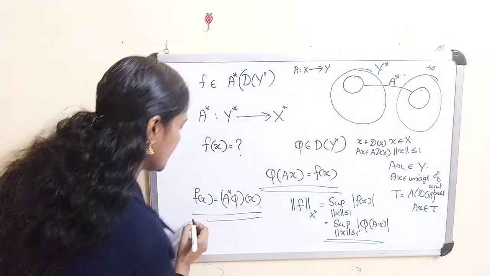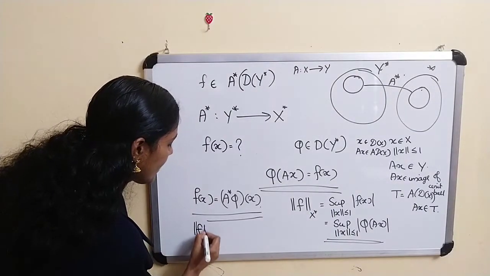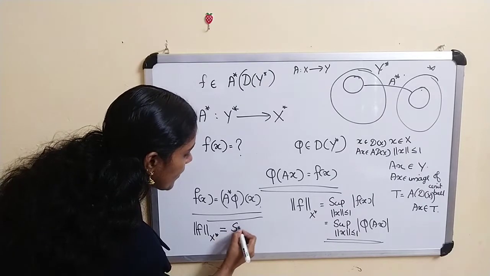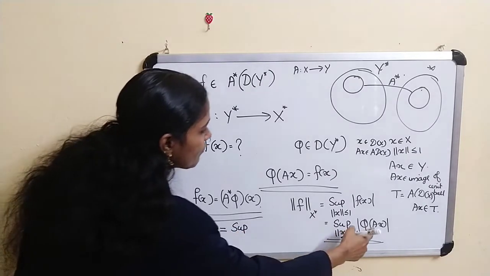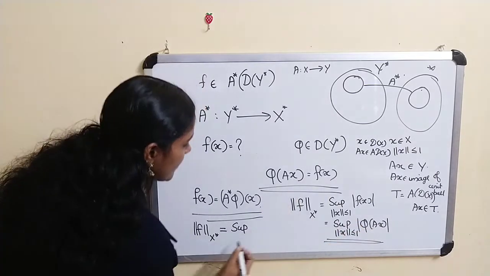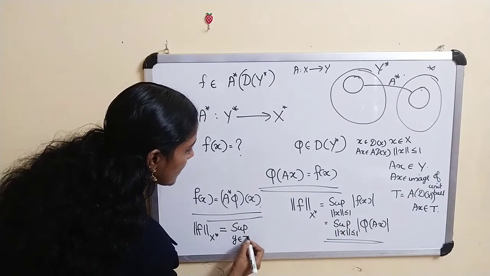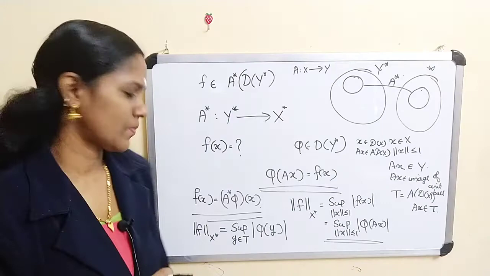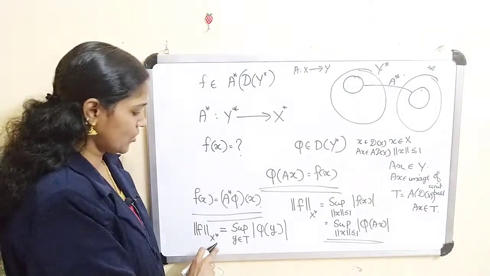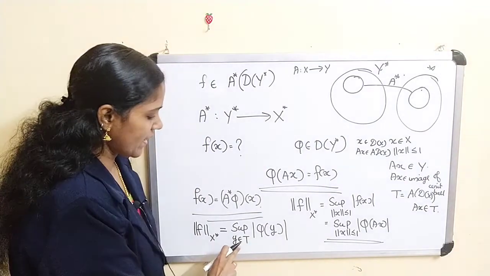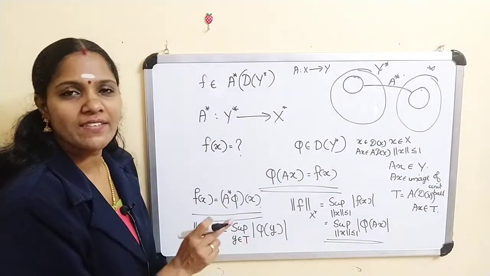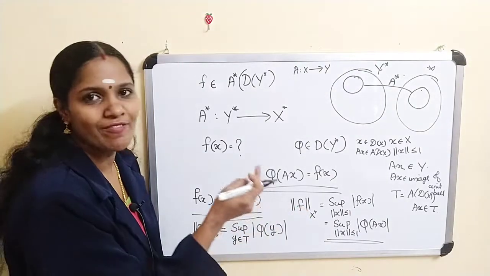So this equation you can replace as norm of f in X star is equal to the supremum of phi of Ax. Ax I am replacing as some y. That means y belongs to T, modulus. Here norm of f in X star is equal to the supremum over y belonging to T of phi of y.